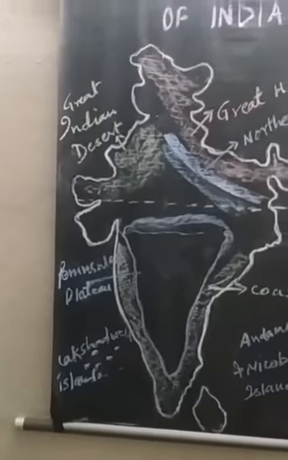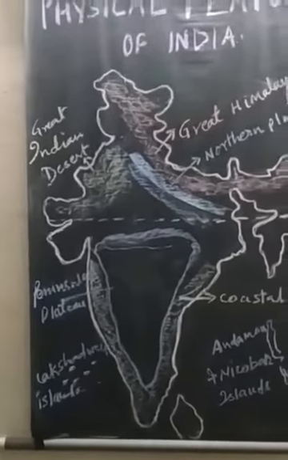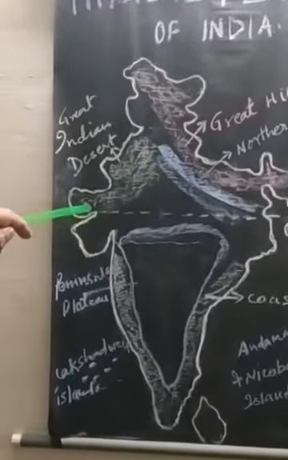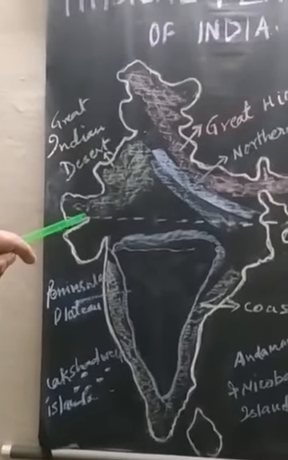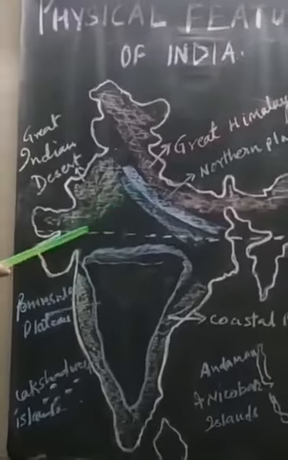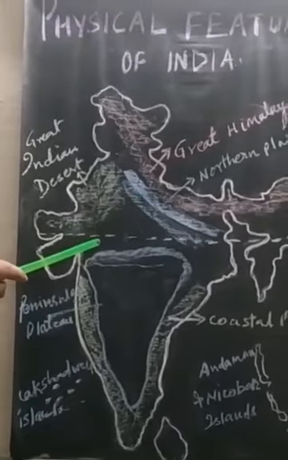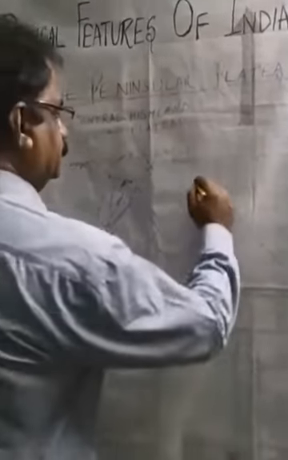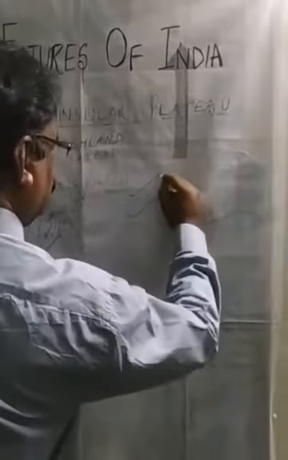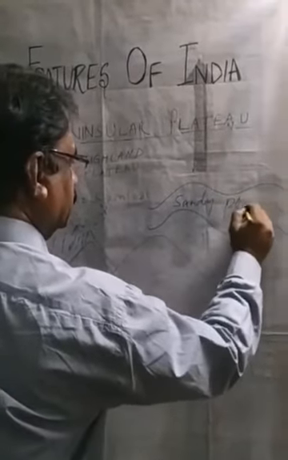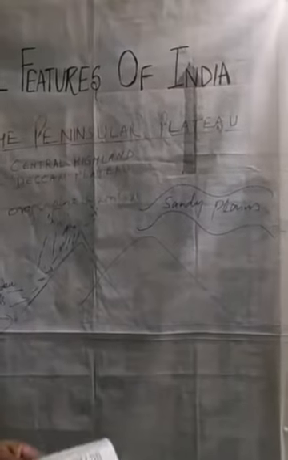Now we come to the Indian Desert, the Great Indian Desert. This part is known as the Great Indian Desert. It lies towards the western margins of the Aravalli Hills. Here are the Aravalli Hills. It is undulating sandy plains. Undulating means like this. This is undulating sandy plain.